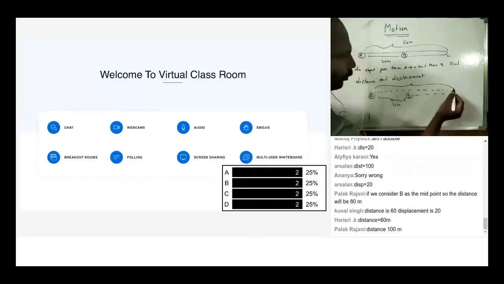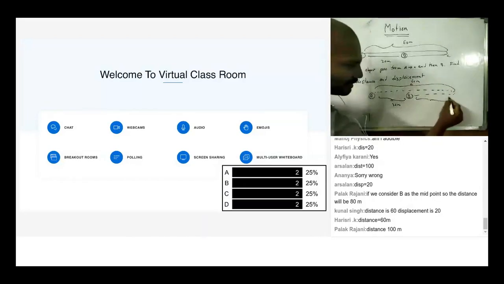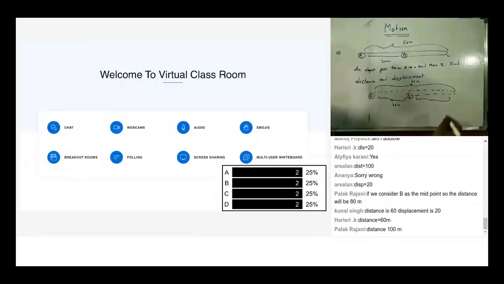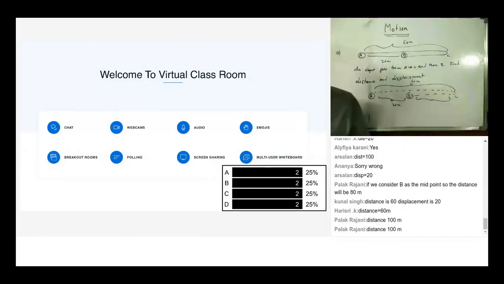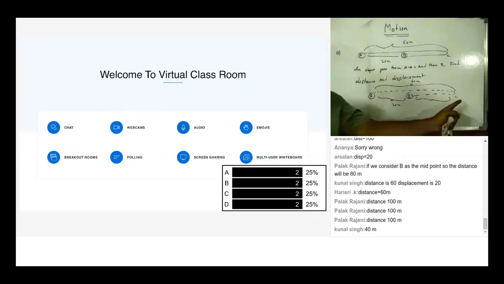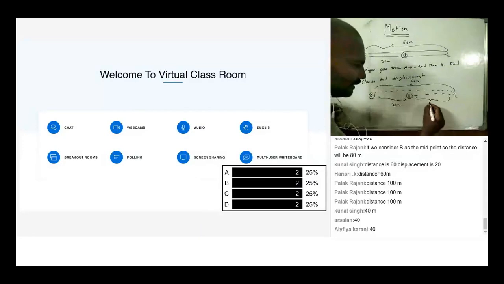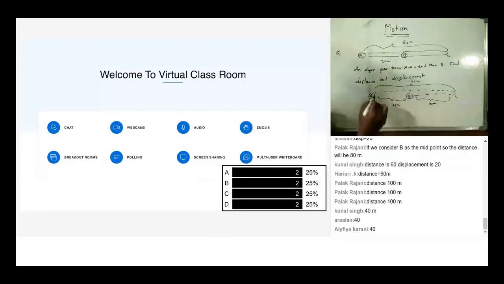Now what is this whole path? This is 60 meters. If AB is 20 meters, how much is BC? This is 60, and out of 60, AB is 20. So how much would be BC? 40. Yeah, this is 60, this is 20. So this is 40 meters.